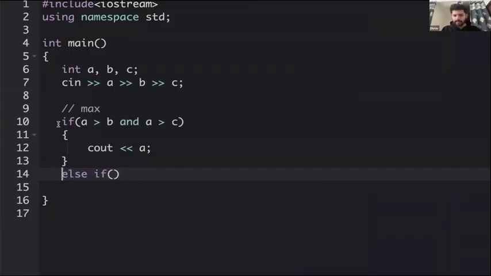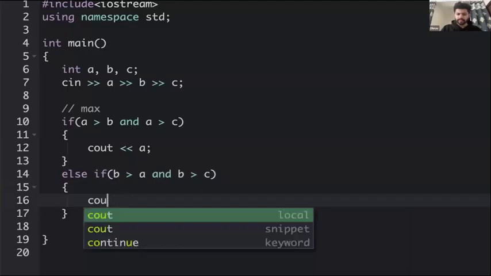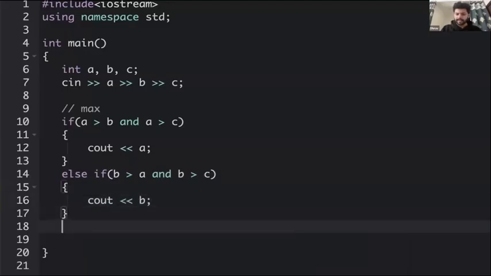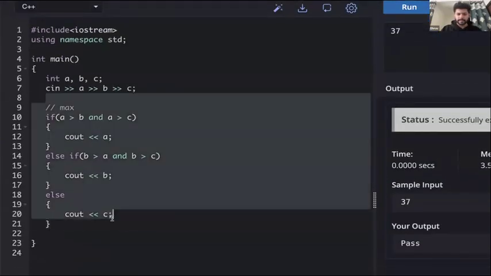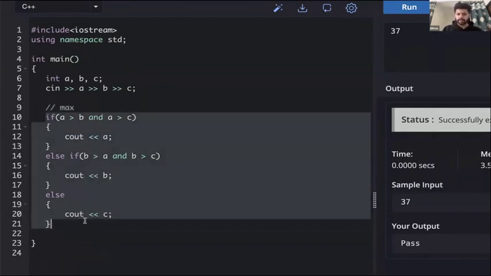अच्छा, what is else if? कि यार पहले आप ये चेक करो, अगर ये false होता तब आप ये चेक करो next वाली condition. We'll say else if अगर B A से बड़ा है and B C से भी बड़ा है, then आंसर क्या होना चाहिए? आंसर होना चाहिए B. Otherwise आंसर क्या होना चाहिए? It should be C. ठीक है. Is everyone able to understand this code? That this will help us find the max of three numbers.